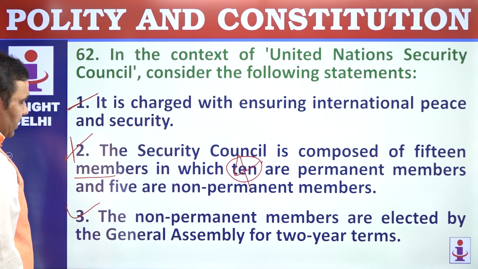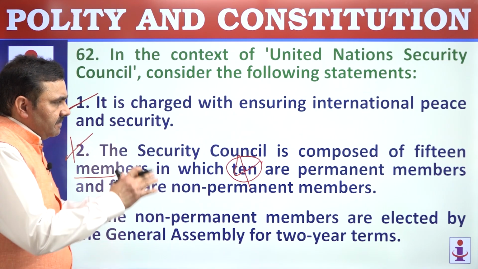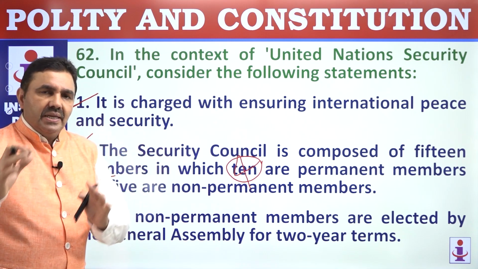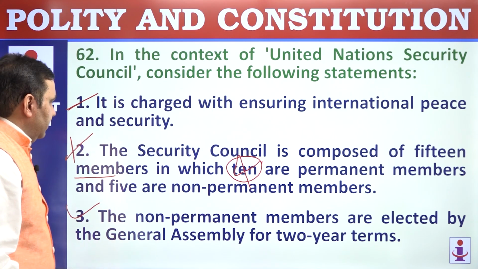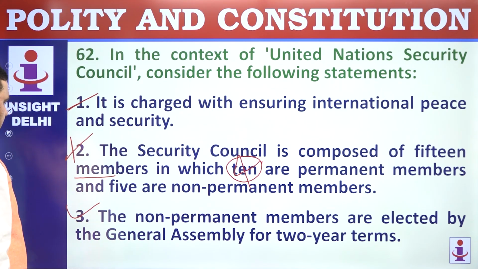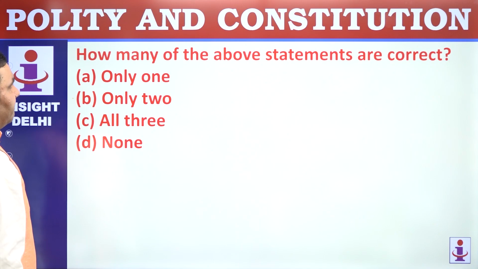So UNSC is a permanent body. UNGA is summoned once in a year. UNSC remains in session all the time. It can meet any time at the shortest possible notice. 1 and 3. Only 2.